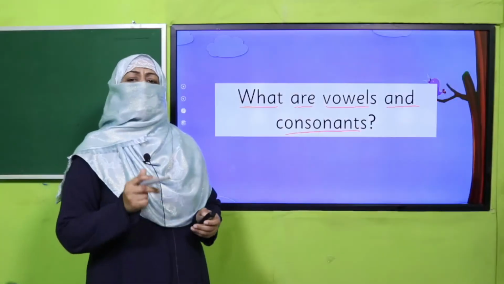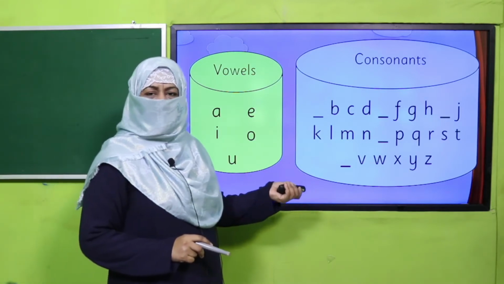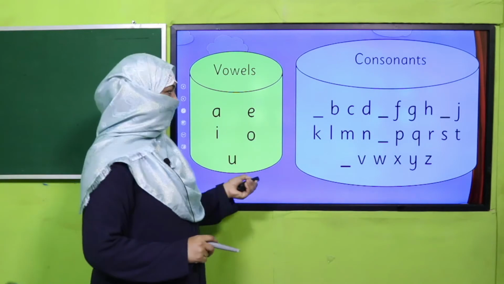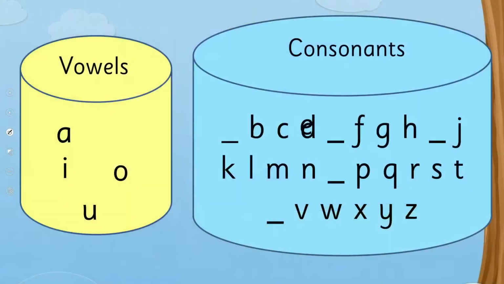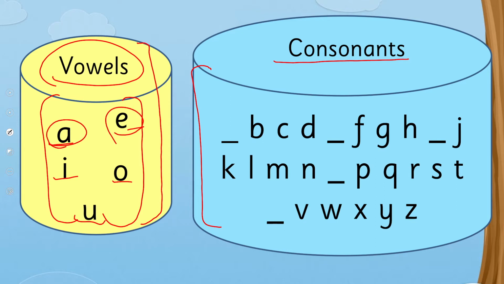Yes, my dear children, I hope all of you remember that there are 5 letters which we take from ABC alphabet separate, that is A, E, I, O, U, and these 5 letters A, E, I, O, U, they are called vowels, and rest of the 21 letters are known as consonants. So today our focus will be on the sounds of these letters. Every letter has 2 types of sounds.